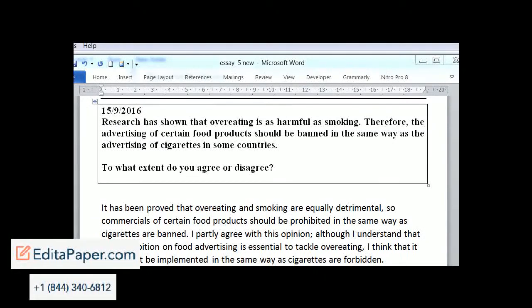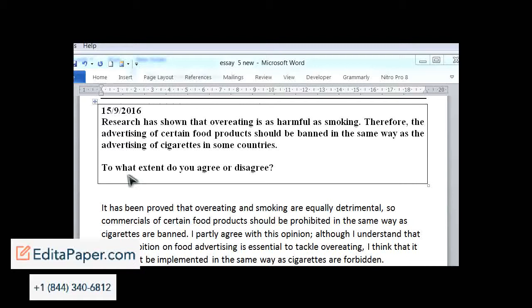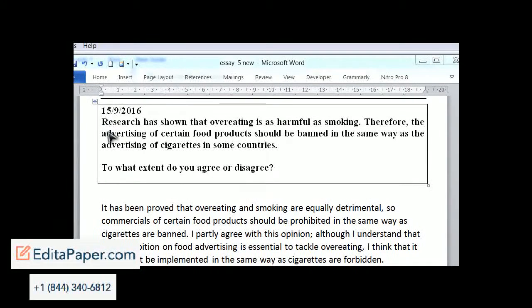You might notice this with my videos, a lot of problems with task response causing good writers to get severely lower scores in their test. So let's start off with a bit of analysis of the task. We should consider the topic and the question. The question is, to what extent do you agree or disagree?